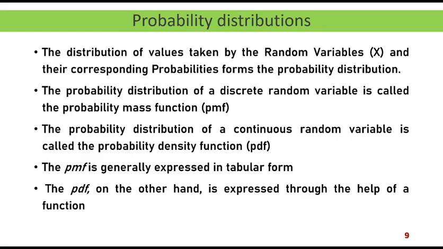The probability distribution of a continuous random variable is called the probability density function. Now, the probability mass function is generally expressed in the form of a table. That means we give the values of x and the different probabilities for different values of x in a tabular form. Since a continuous random variable takes any value within a particular range, it is generally expressed in the form of a function. The probability density function, on the other hand, is expressed with the help of a function, and that is called the probability density function.